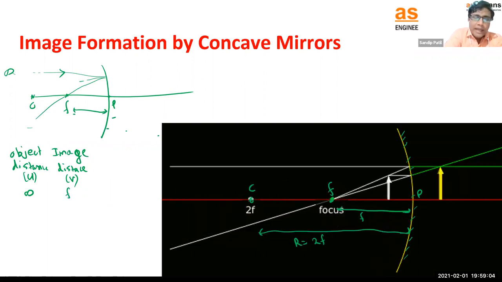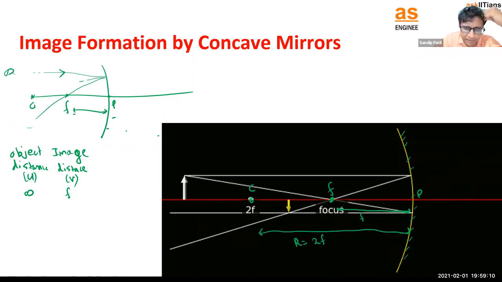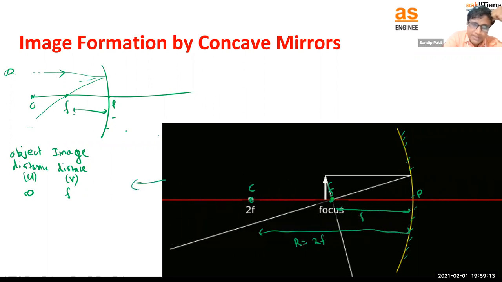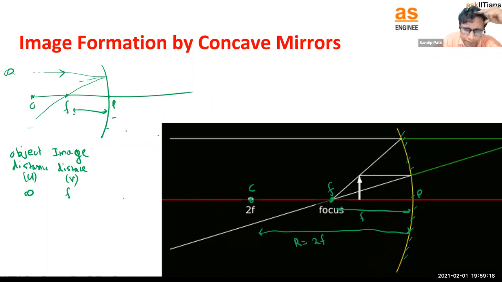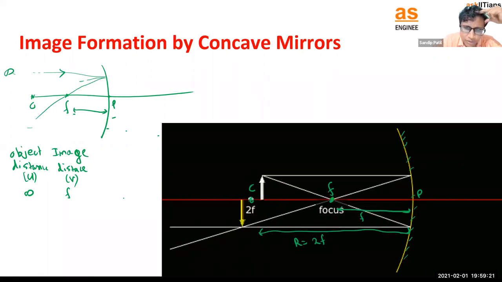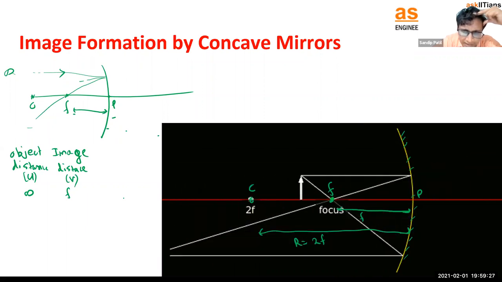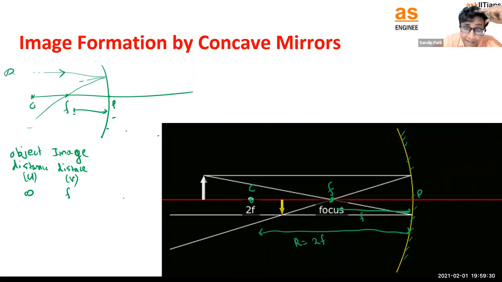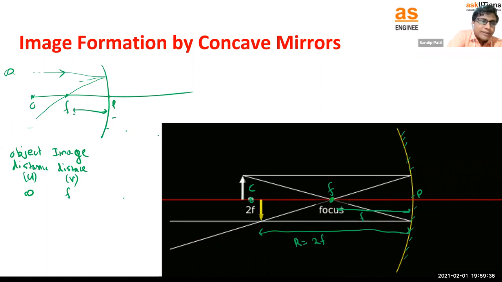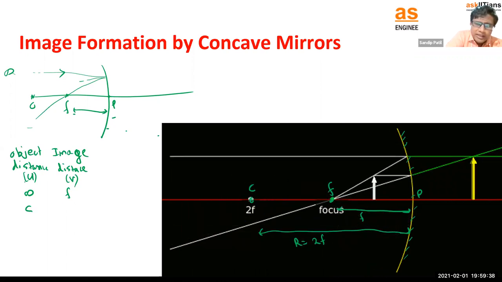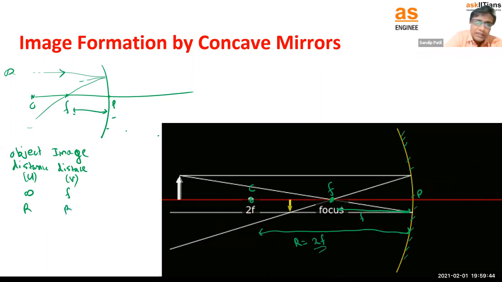Then what happens if you keep the object, you can see in this diagram also, this object is moving, right? Consider it was at infinity and the object was coming closer. Now closely observe when the object is kept at the center of curvature. This yellow color represents the image. If the object is kept at the C point, where are we getting the image? Is it exactly at C? So if the object distance is C, C means R, our radius of curvature, or 2F, the image distance is also R.